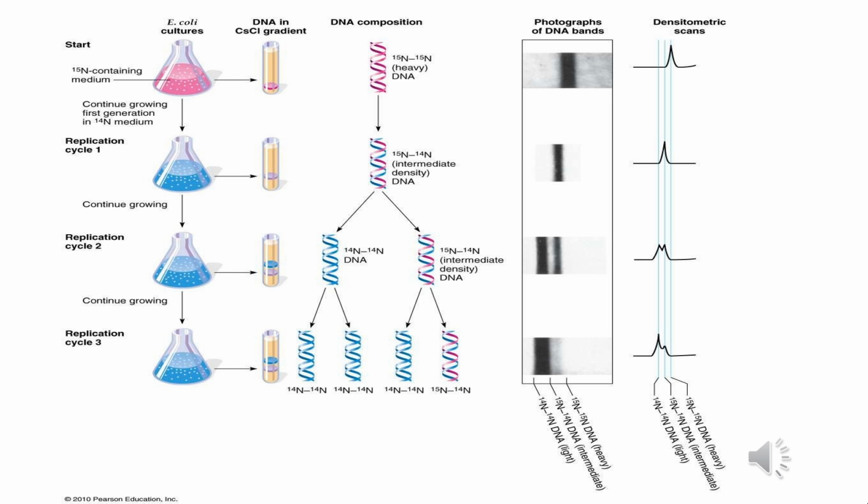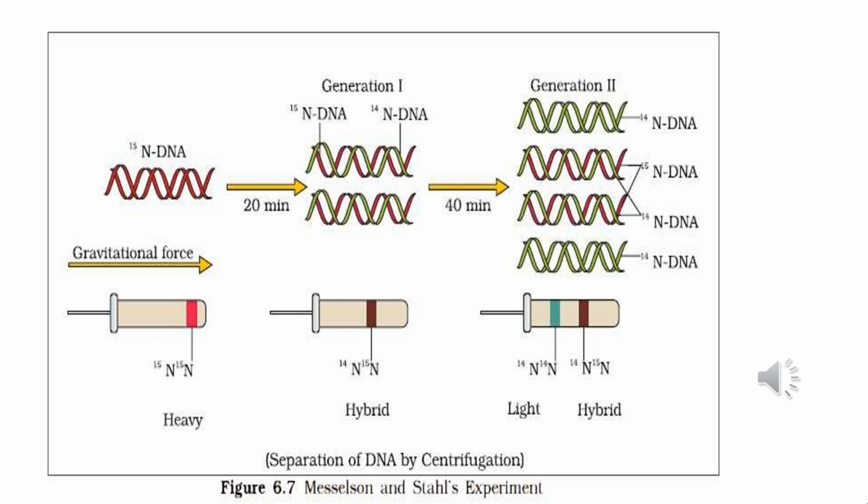Then the DNA that was extracted from the culture after the first generation, that is just after 20 minutes, had a hybrid or intermediate density. This is a clearer diagram showing the separation of DNA by centrifugation.